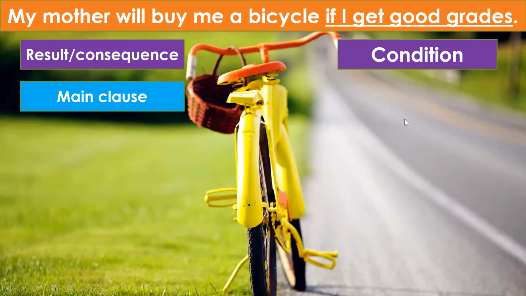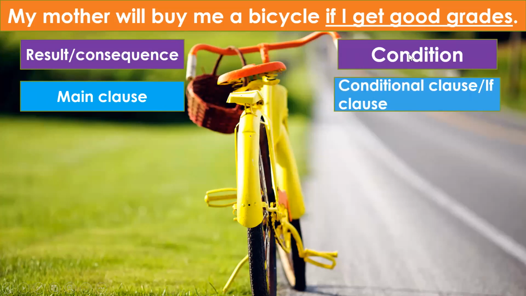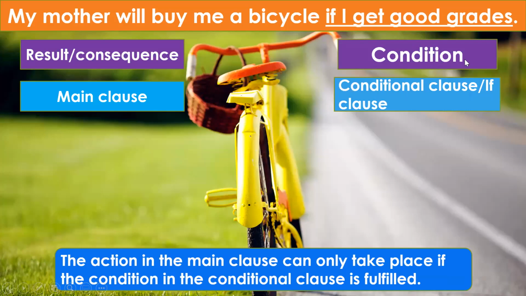Whereas "if I get good grades" is the condition laid down for this result, this consequence, or for this main clause to happen. A condition has been laid down. So this subordinate clause is referred to as the conditional clause or if clause of the sentence. Clearly the action in the main clause can only take place if the condition in the conditional clause is fulfilled.